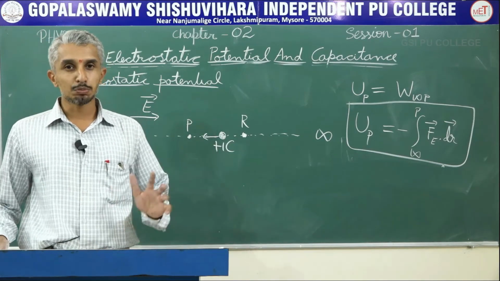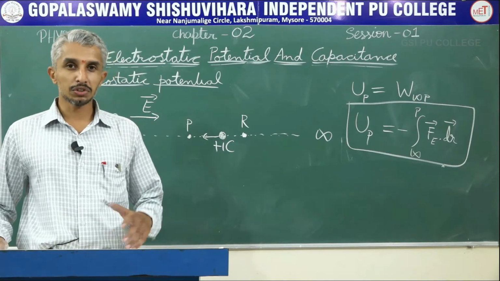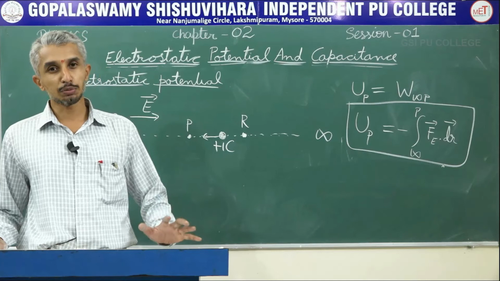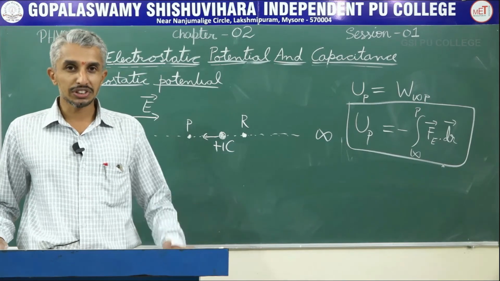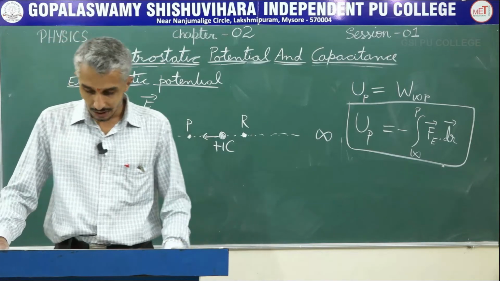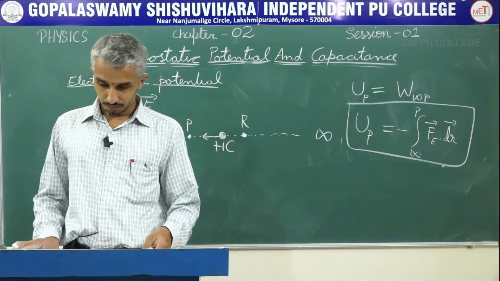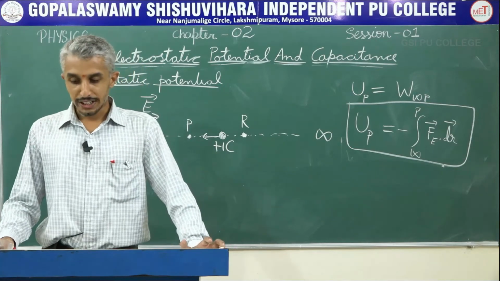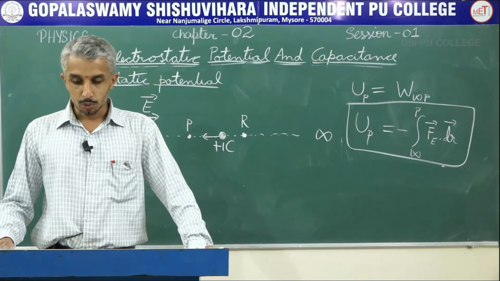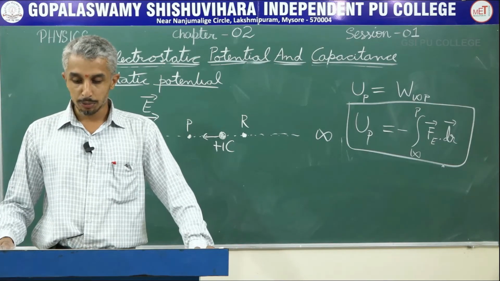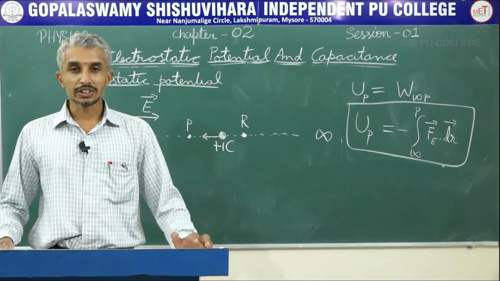Okay, electrostatic potential. The definition can be almost the same as electrostatic potential energy. Instead of some charge Q, just take unit positive charge. So now I can define electrostatic potential as: electrostatic potential at any point in an electrostatic field is the work done in bringing a unit positive charge from infinity to that point without acceleration.